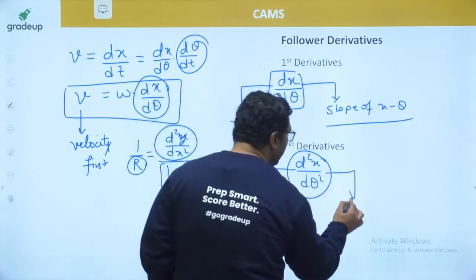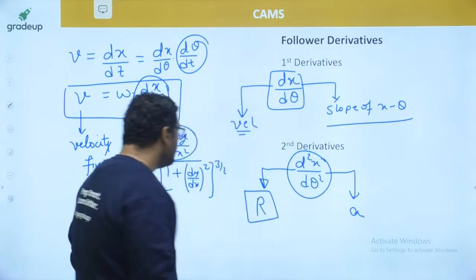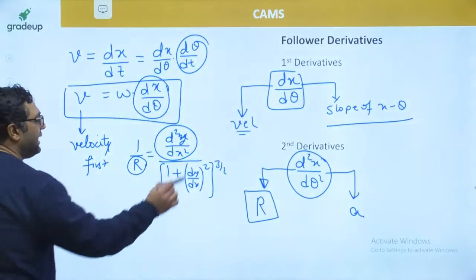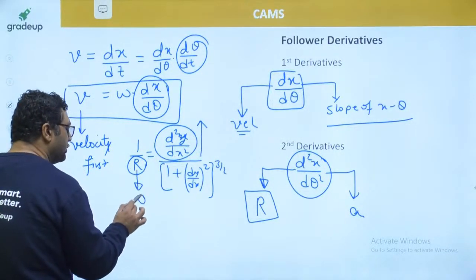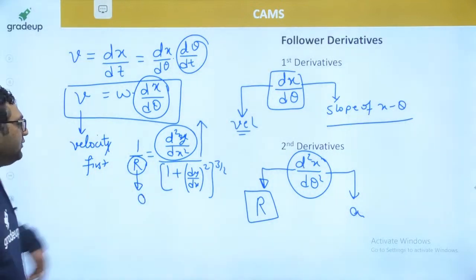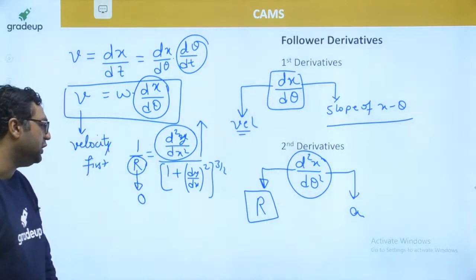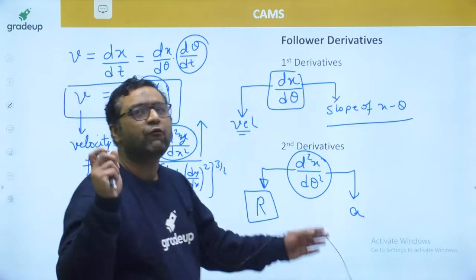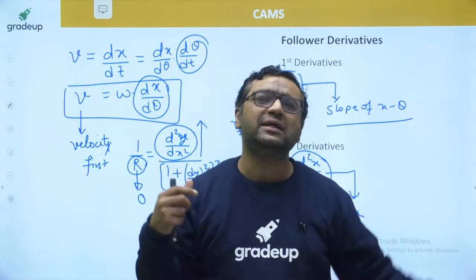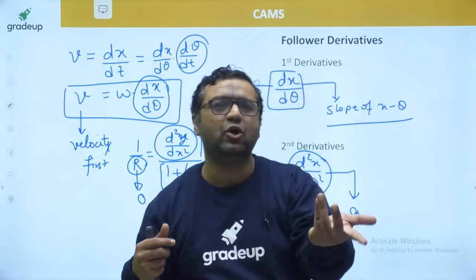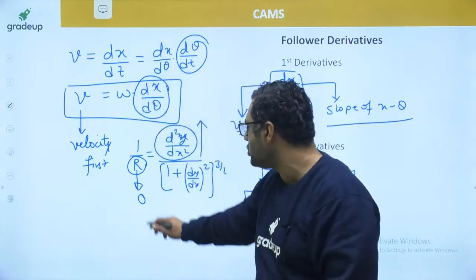But physics says this is going to be acceleration. If d square y by dx square is going to be quite high, r is going to be nearly equal to 0. As it increases much, r will reduce to 0. According to mathematics, for a point, the radius is 0. If you are taking a circle as a point, the radius is 0. Mathematics says yes, it is possible.